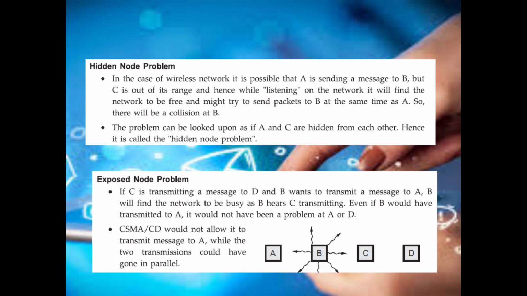Whereas in the exposed node problem, if B is ready to transmit a message to A, and C or other neighboring nodes are transmitting, B will find the network to be busy as B hears C transmitting. Even if B were to transmit to A, it would not cause a problem at A or D since they are the receivers. These nodes are exposed to the problem, though they won't suffer from it. This is called the exposed node problem.